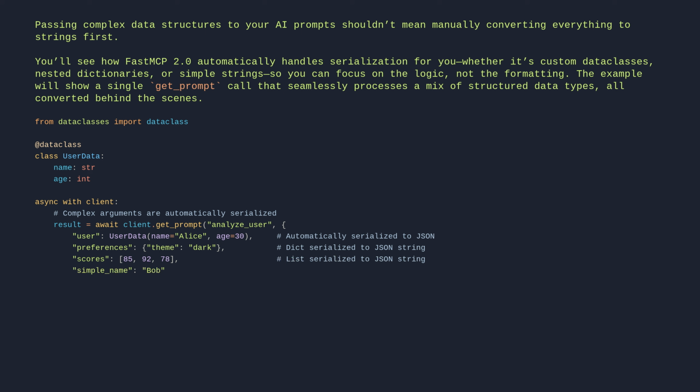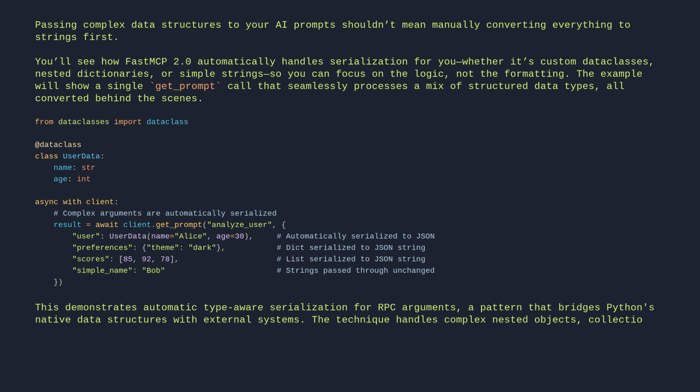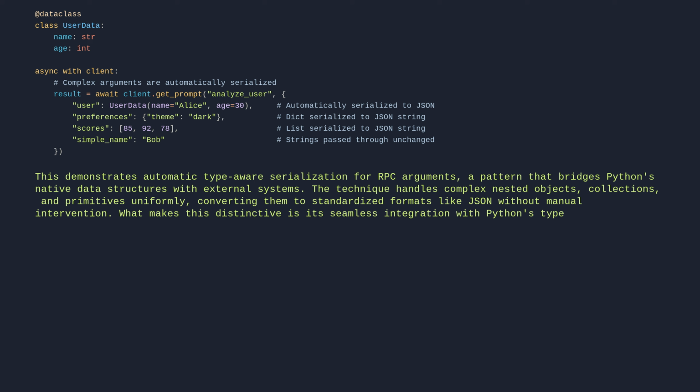This demonstrates automatic type-aware serialization for RPC arguments, a pattern that bridges Python's native data structures with external systems. The technique handles complex nested objects, collections, and primitives uniformly, converting them to standardized formats like JSON without manual intervention. What makes this distinctive is its seamless integration with Python's type system, preserving structure while ensuring compatibility with remote endpoints.